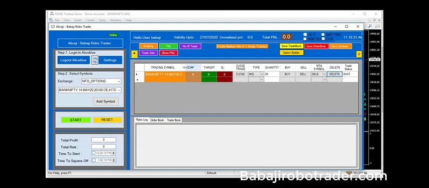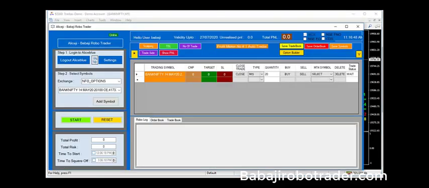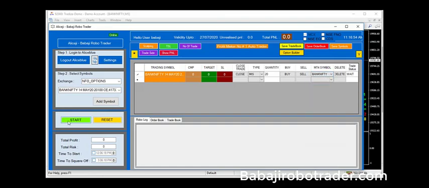Once the symbol is added, we have to integrate with the MT4 platform. We have an option called MT4 symbol, so just open the MT4 symbol. Here in the MT4, I have currently loaded the Bank Nifty futures. So in this symbol, I have to select the same Bank Nifty. I'm selecting Bank Nifty, and after that, I am pressing start.